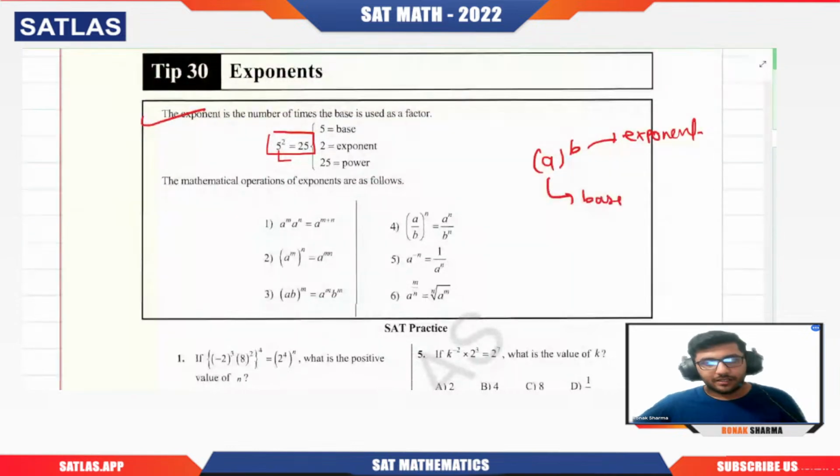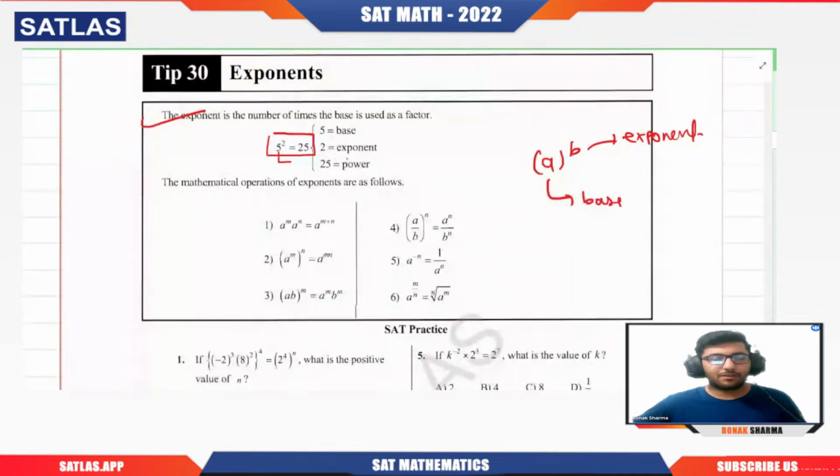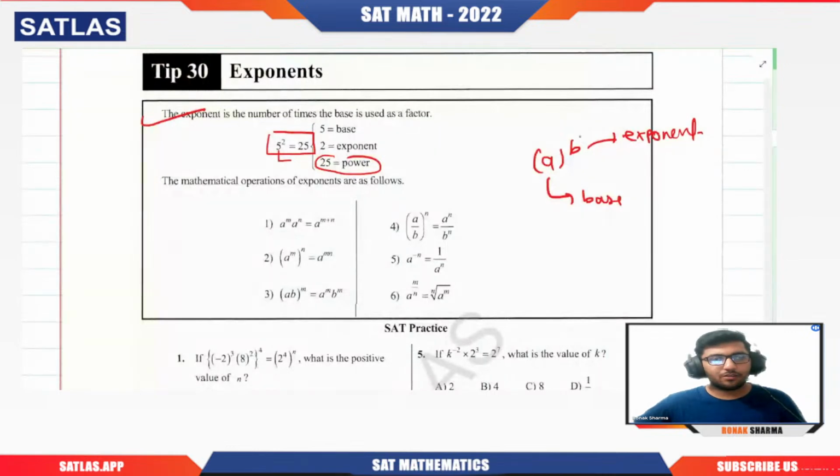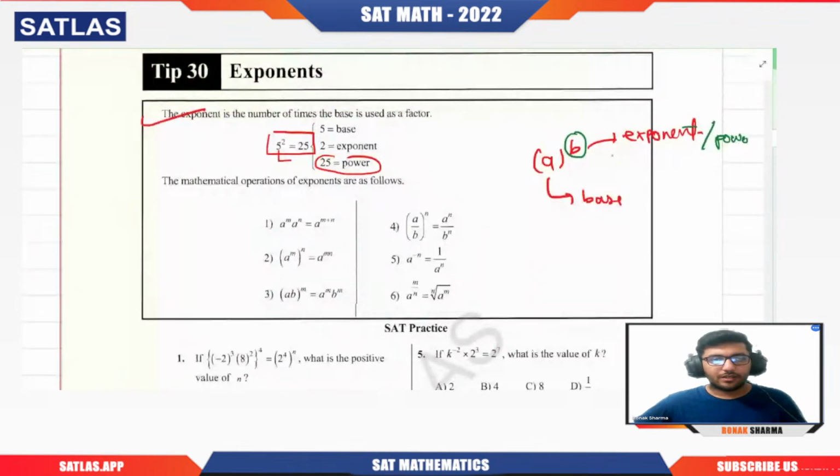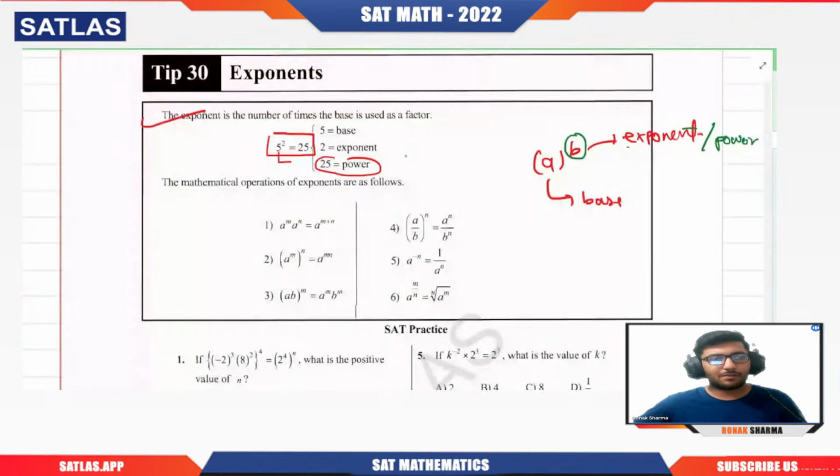It is not necessary that 25 will be the power. Sometimes in some books or material, you will find that they also call b the power. Exponent is whatever power a has been raised to. Sometimes they use the result as the power.